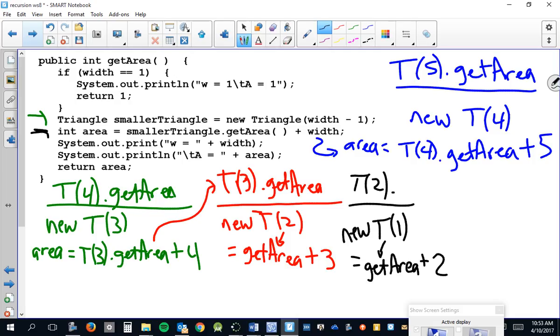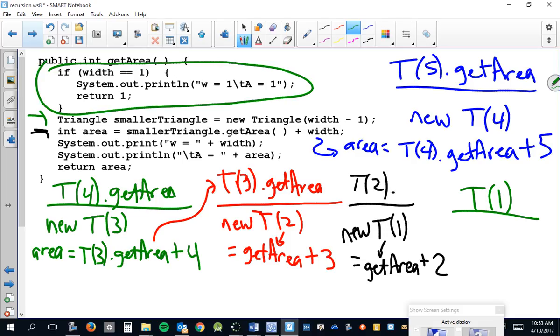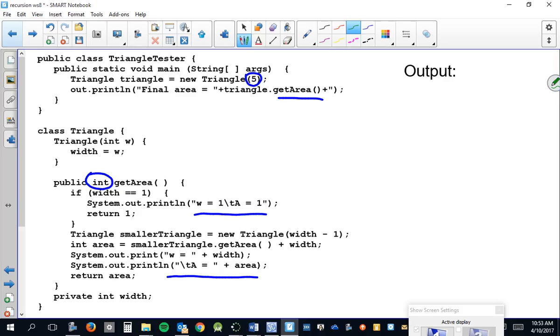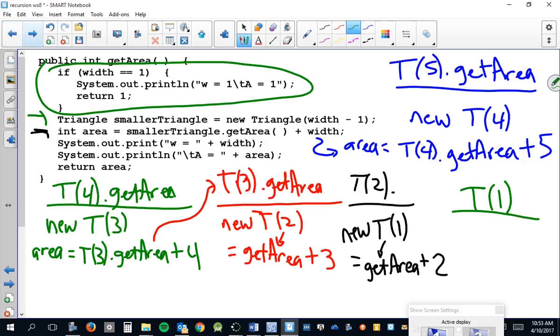And finally, we have T1. And so if we run this code for T1, then all we do is this, yes? Which means we finally get some output. So somewhere we have a link for output. Write this down. W equals 1, A equals 1 is the first thing being outputted. Okay? So the getArea method here printed that, and then it returns 1.